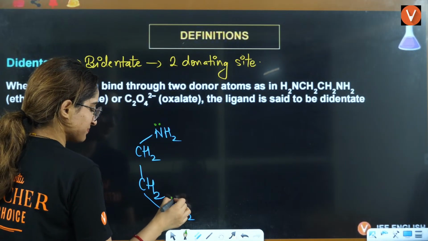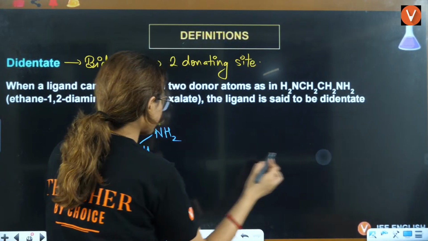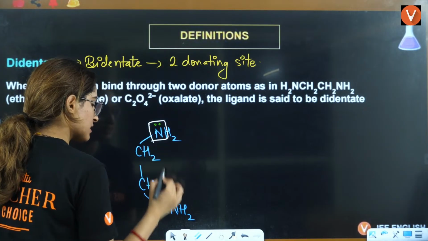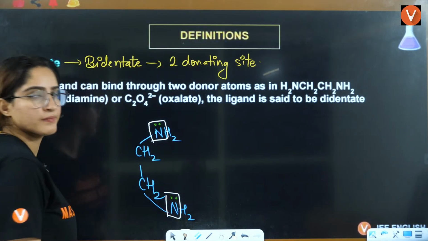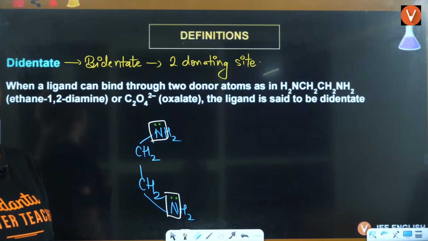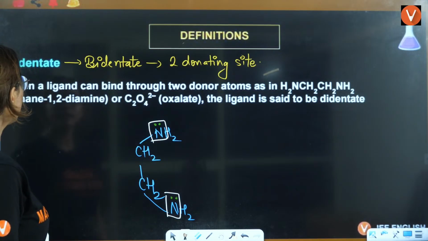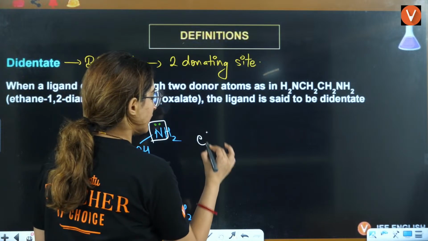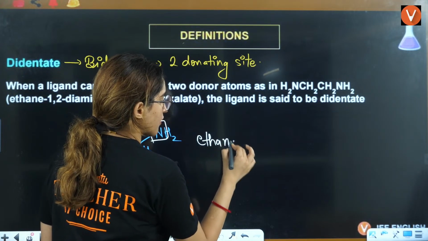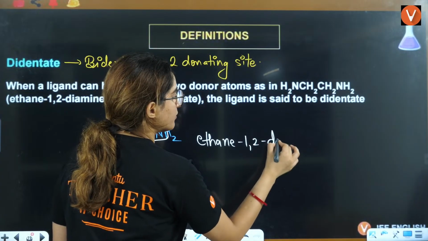This and this are the two donating sites. So it will have two donating sites, right? So this is nothing but ethane-1,2-diamine.